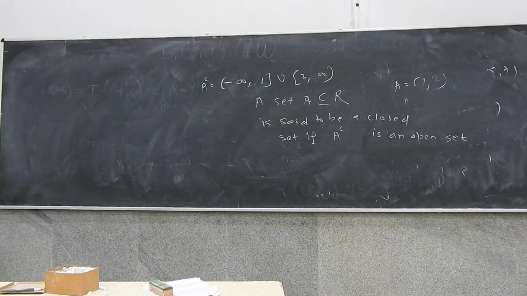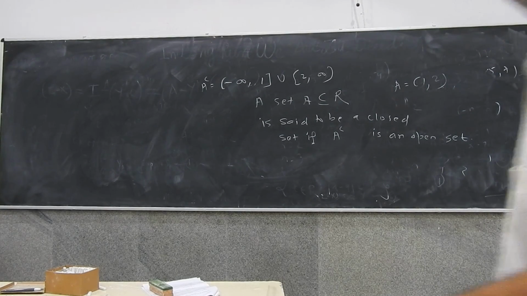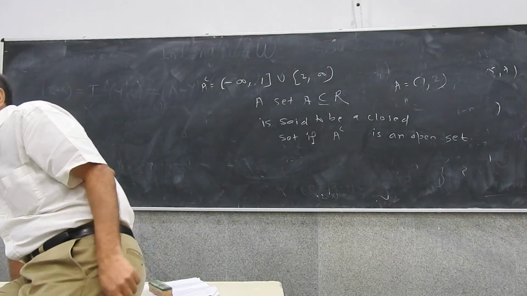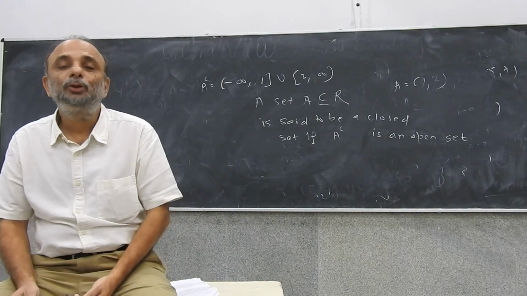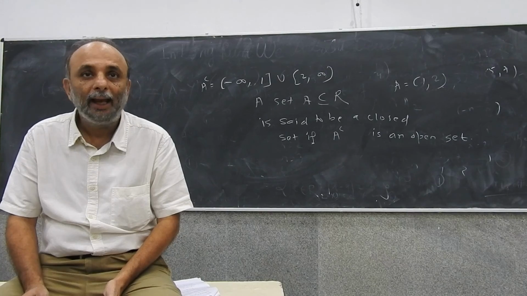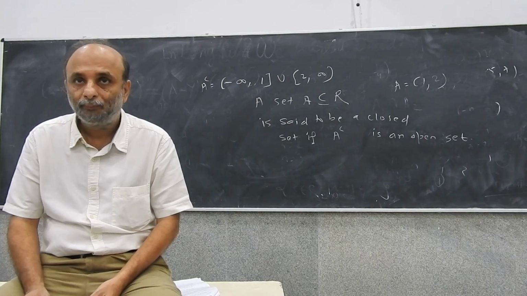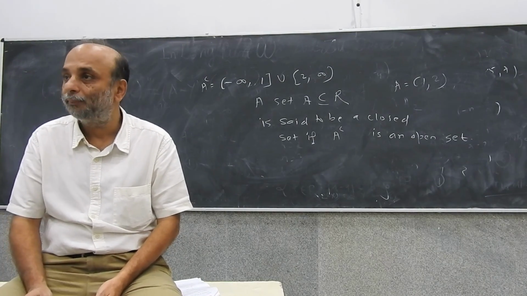Okay, so let me ask you one thing. Suppose two sets are open: A is open, B is open.